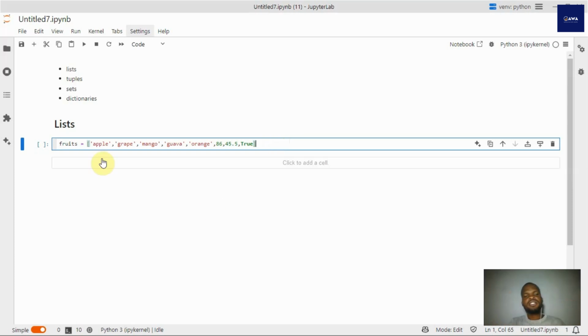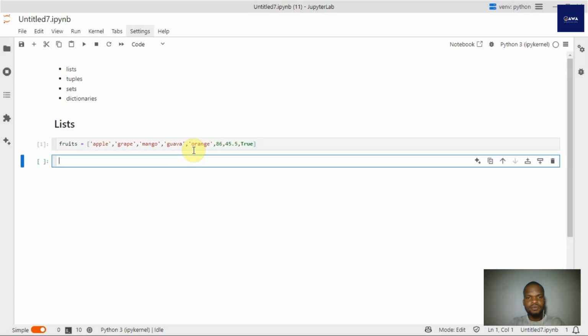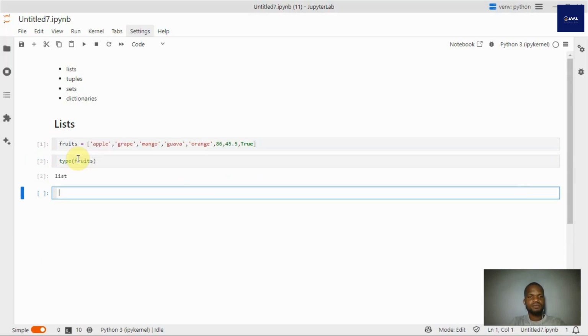Now, in our list fruits, we have apple, grape, mango, guava, orange. So now, instead of having a single variable, fruit1 apple, fruit2 grape, fruit3 mango, fruit4 and so on and so forth, we could arrange all these different fruits in a singular list and assign it to a variable which we call fruits. So if I run this, we now have fruits. Now, fruits is a list, and if we check type, you're going to find out it's a list.